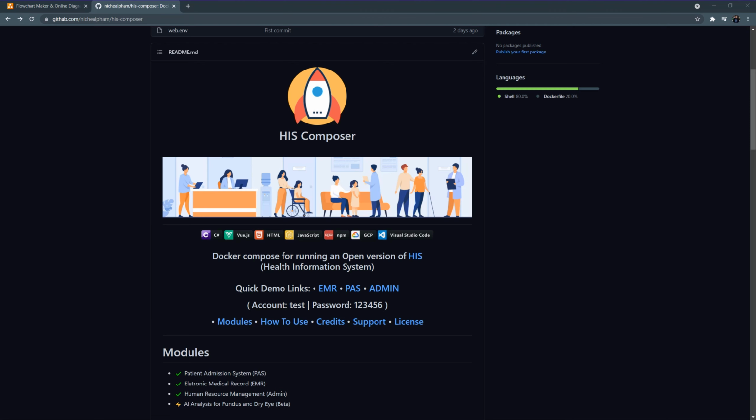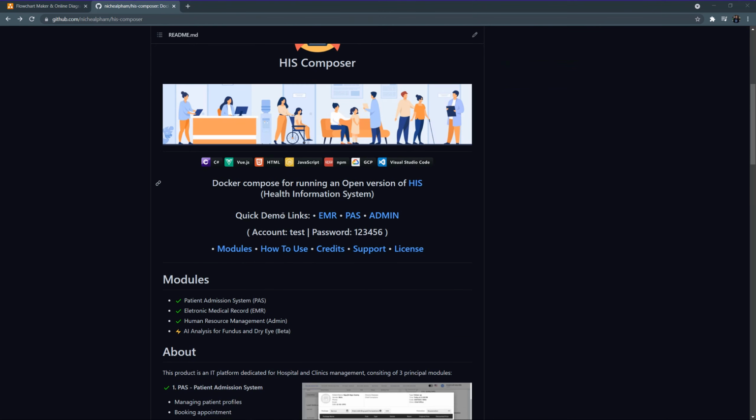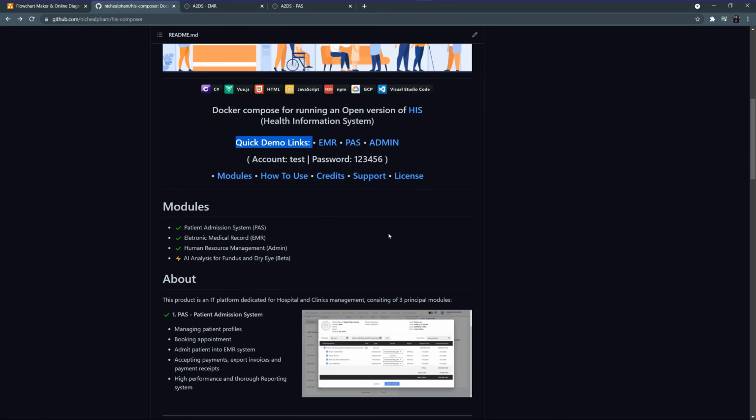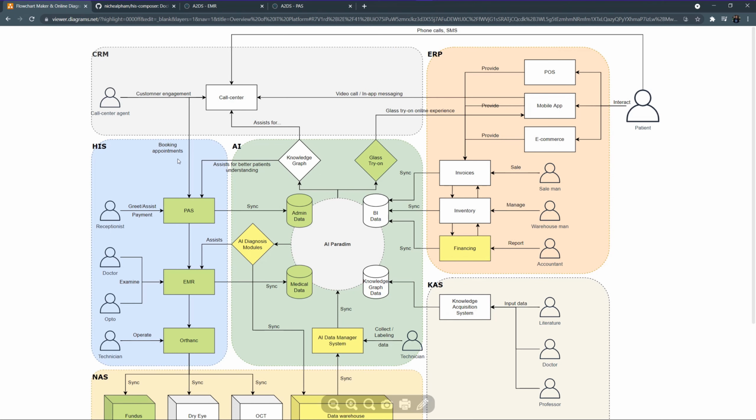In this project, you can find the quick demo links. We have prepared some demo accounts for you, the EMR and the PAS, and a quick introduction about our system. The complete platform consists of multiple modules ranging from the HIS (health information system) to AI, ERP, and CRM. But in this particular repository, we are going to take a look at the HIS department only, and it consists of the PAS and the EMR.